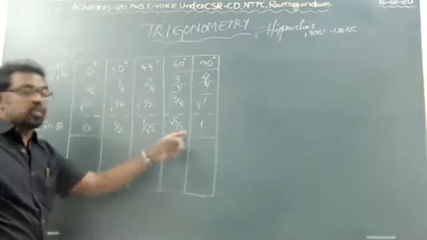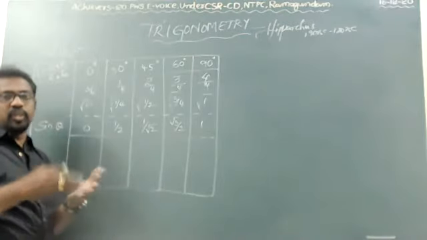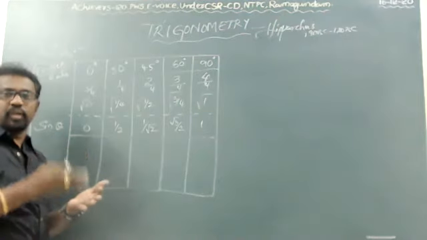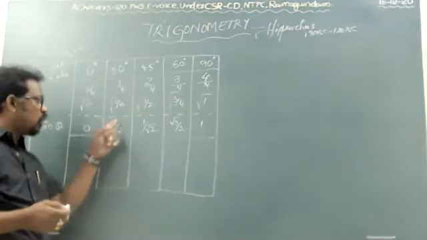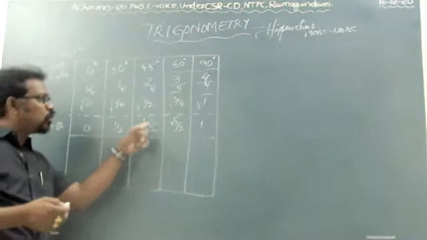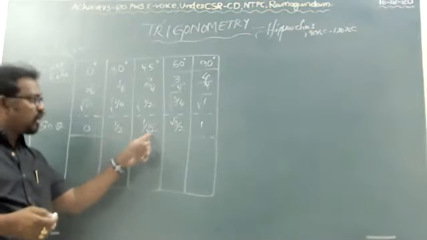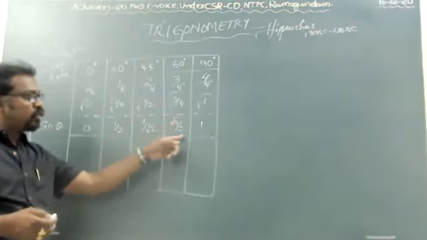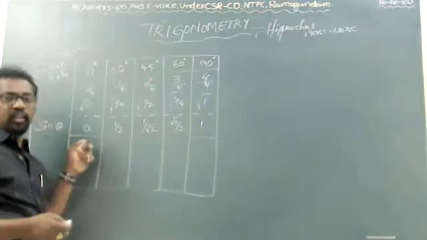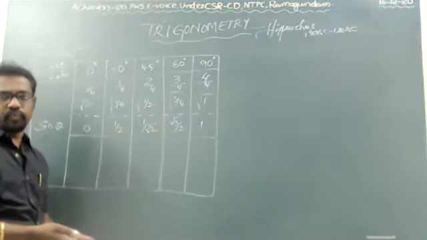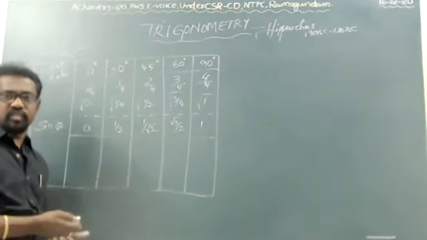If you remember this one directly, it is very easy: 0, 1 by 2, 1 by root 2, root 3 by 2, and 1. So 0, 1 by 2, 1 by root 2. This root is there, and here root 3 by 2. If you remember this, it is very easy to do, whatever the values.